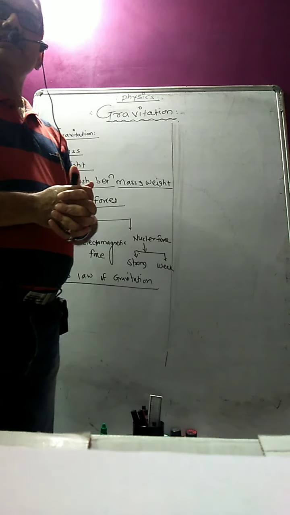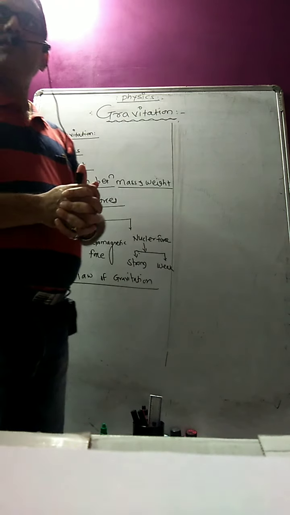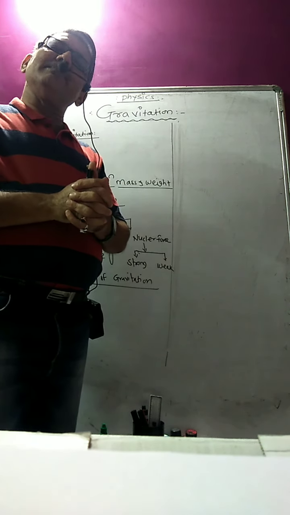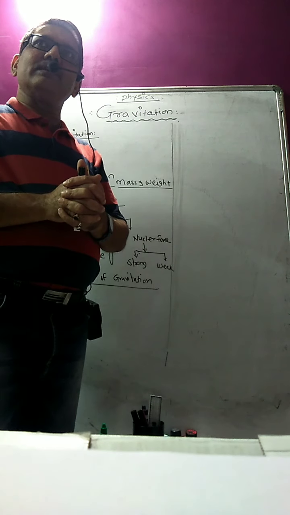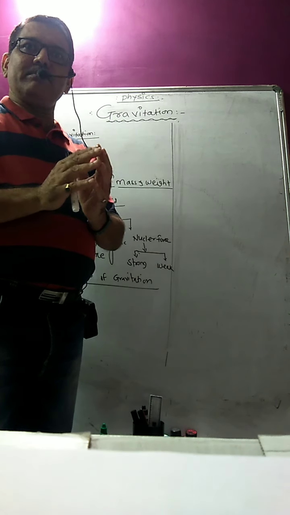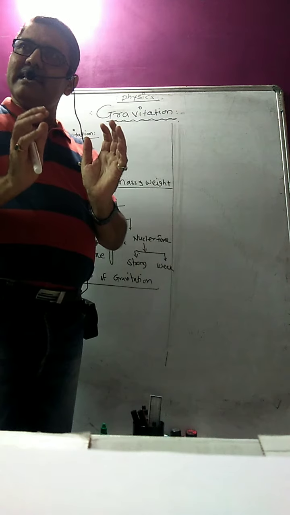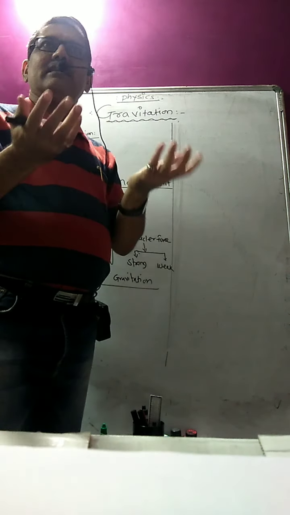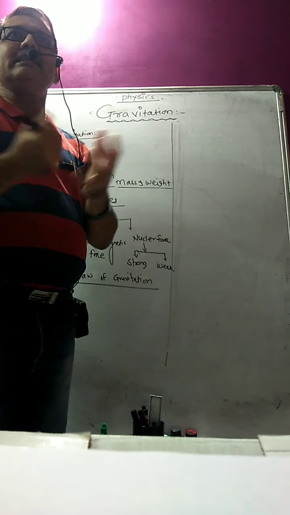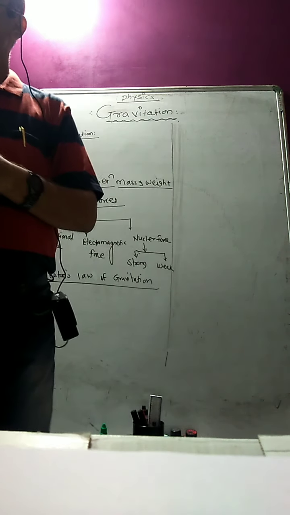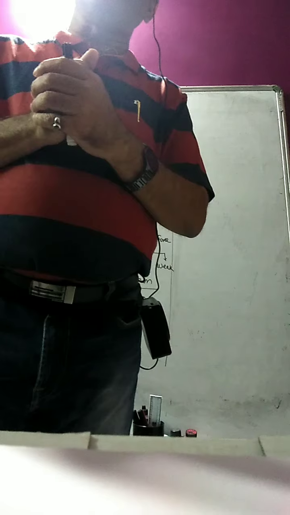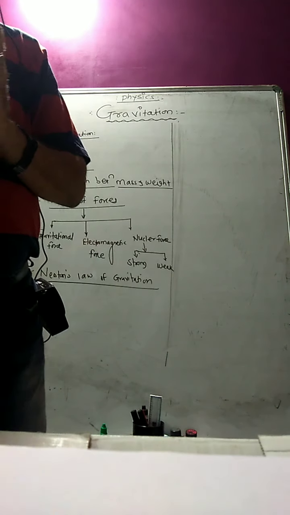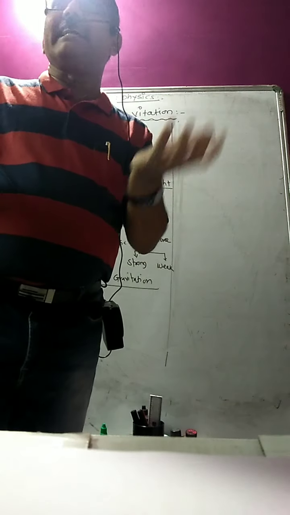But sir, what is gravitation? Is it only that the apple falls on the earth's surface? No. Gravitation means any body in the universe attracts every other body. The bodies which have mass, one mass is attracted towards another mass. So the force of attraction between any two bodies, or two matter particles, in the universe is called gravitation.